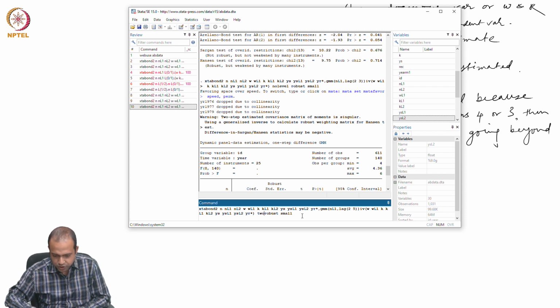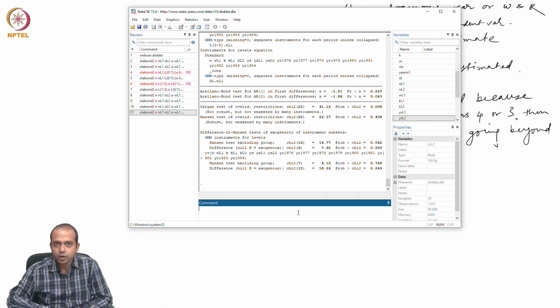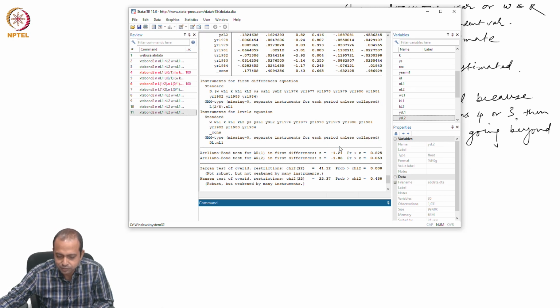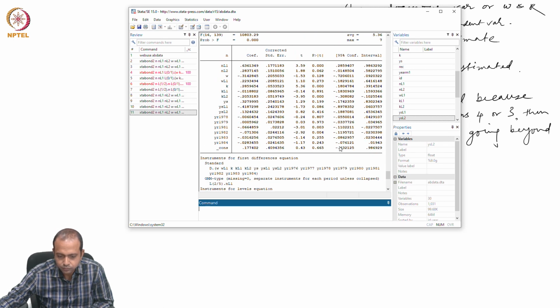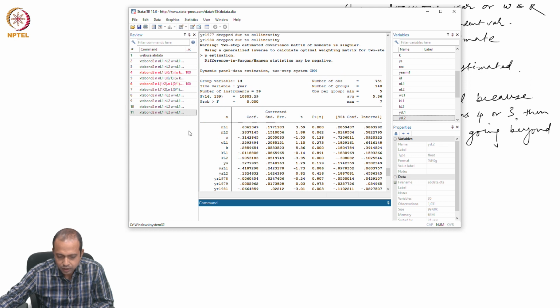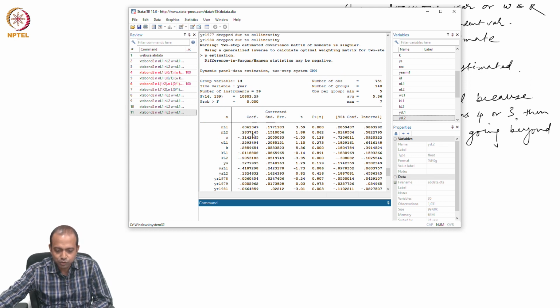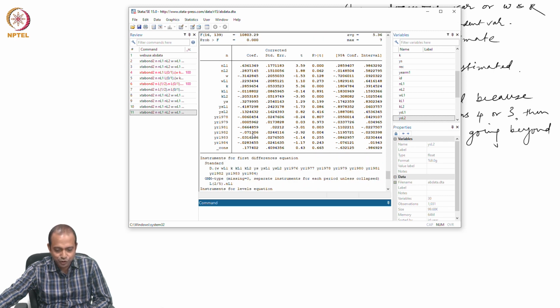So, two-step system GMM. We are restricting the lag. Again it is coming down to 0.63, right. So, when you are restricting the lag to 5, while difference GMM ensured the coefficient to lie within the interval, the system GMM could not.